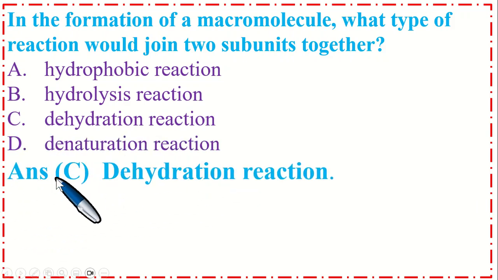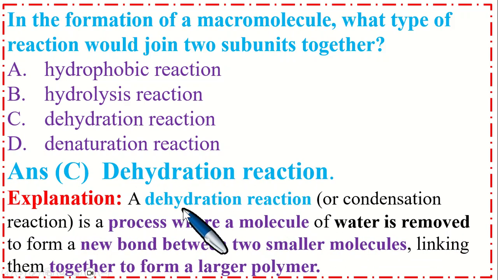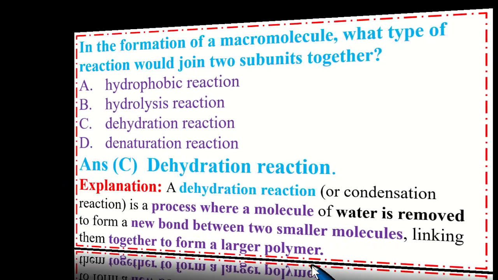So the correct option is C, dehydration reaction. A dehydration reaction or condensation reaction is a process where a molecule of water is removed to form a new bond between two smaller molecules, linking them together to form a larger polymer.